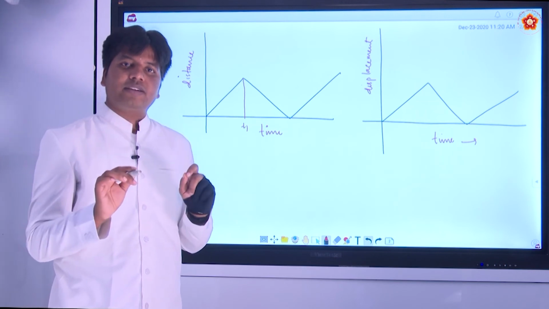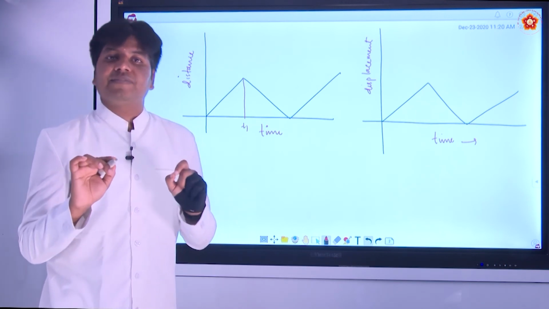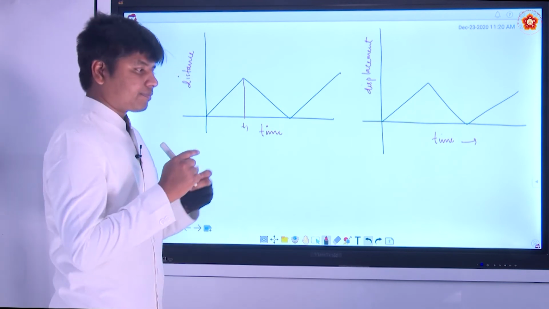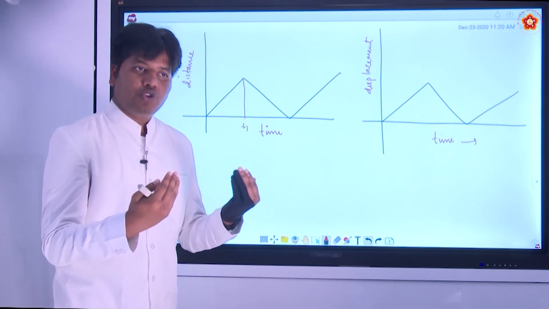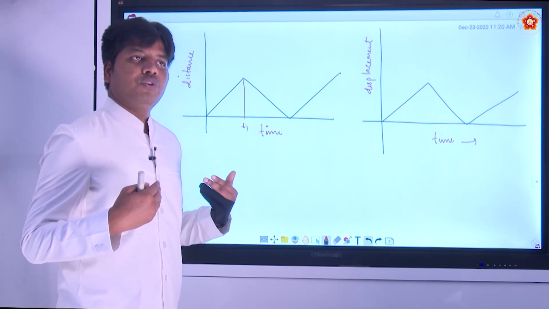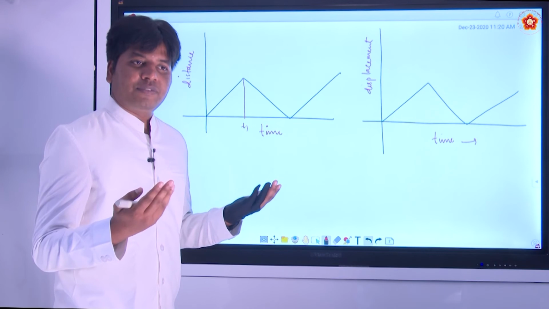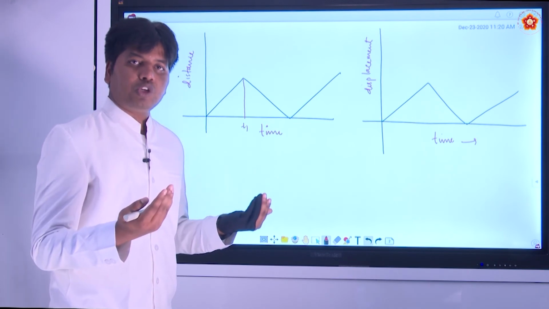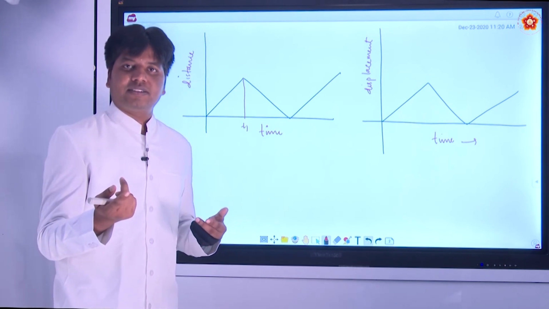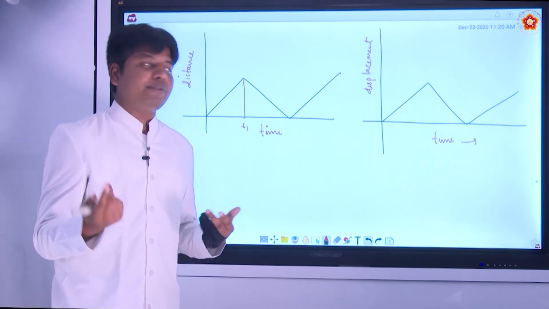We have already studied that distance is an increasing function. It cannot decrease. Once you start traveling, you keep on traveling. Once you travel 10 meters, you cannot say you have traveled 9 meters after that.